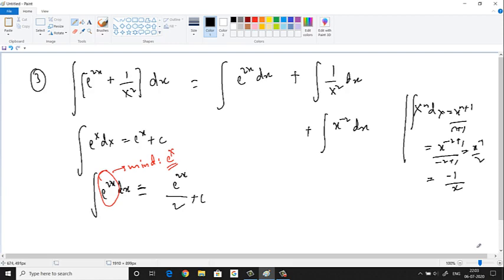As we go forward, you'll see more of all these things. For now, I'm just integrating this directly. The integration of e power 2x is e power 2x by 2. So let me integrate both of them simultaneously. The integration of e power 2x is e power 2x by 2, plus the integration of this value, which is minus 1 by x. Alright? Easy? Next.